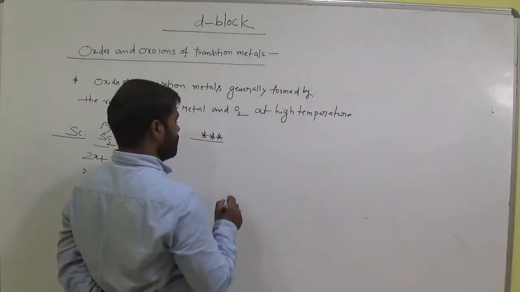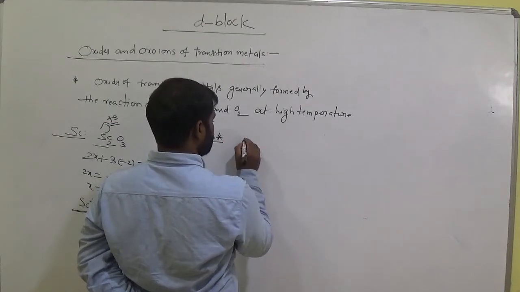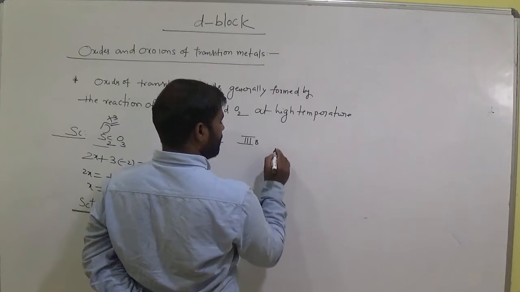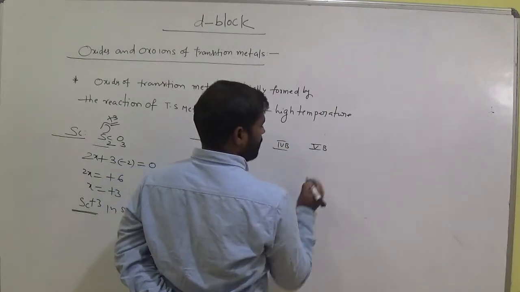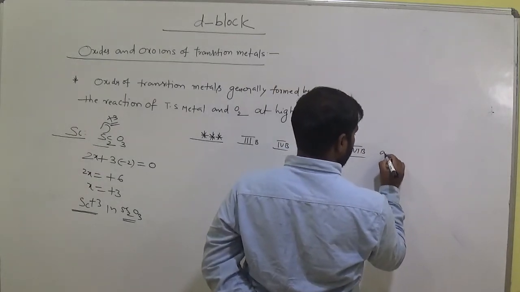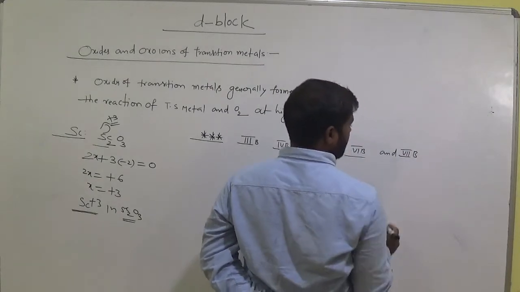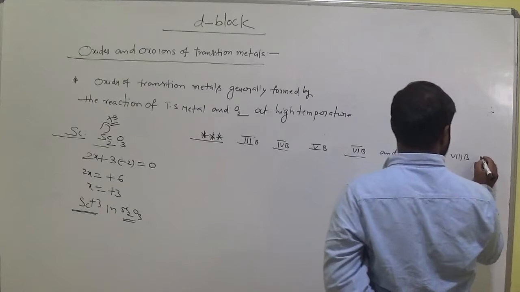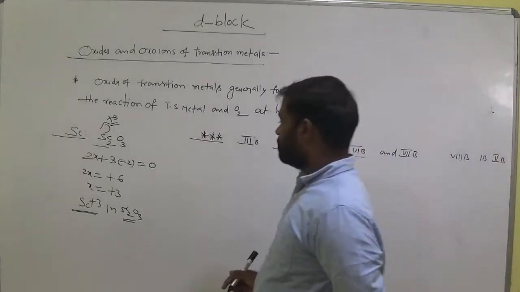So let's write. Transition elements start from third B, fourth B, fifth B, sixth B, and seventh B, and here eighth B also. Okay, and first B, second B. These are the groups, you know very well.